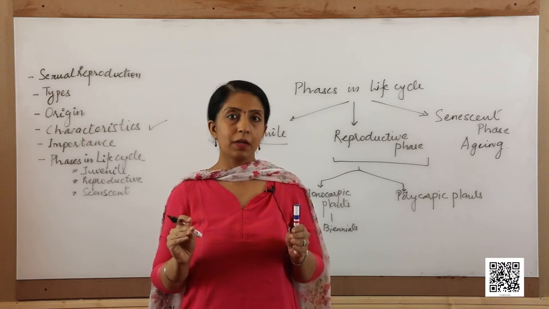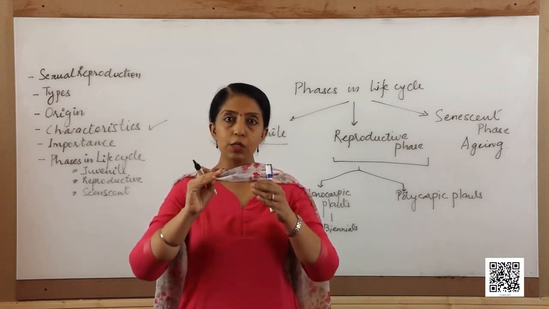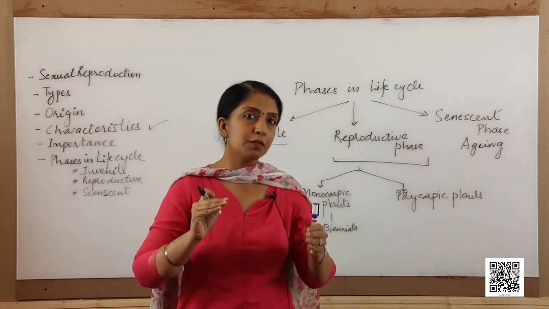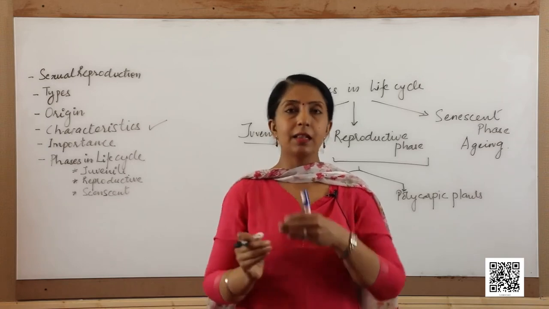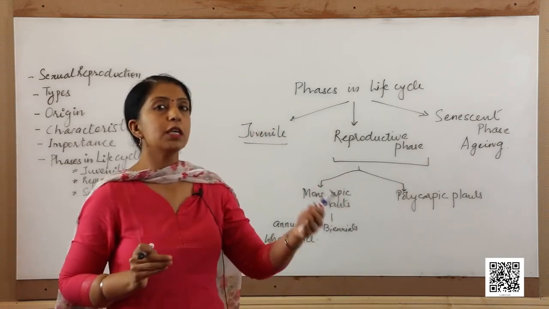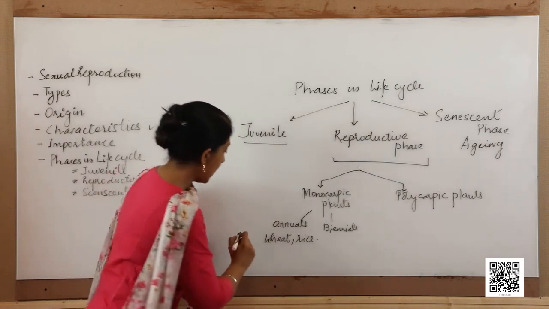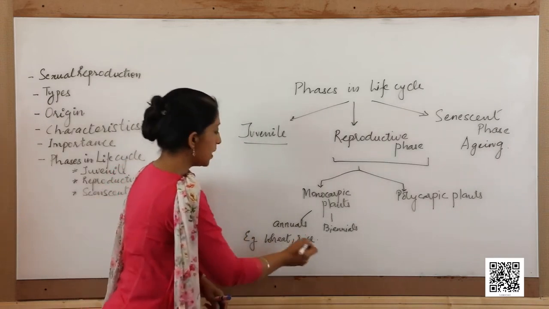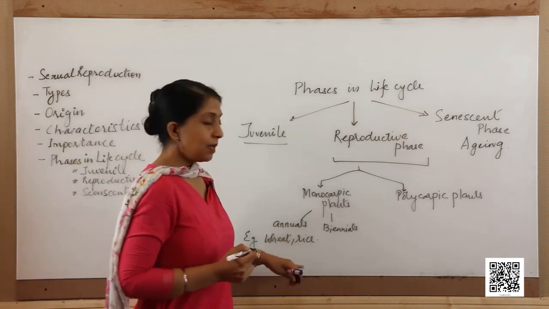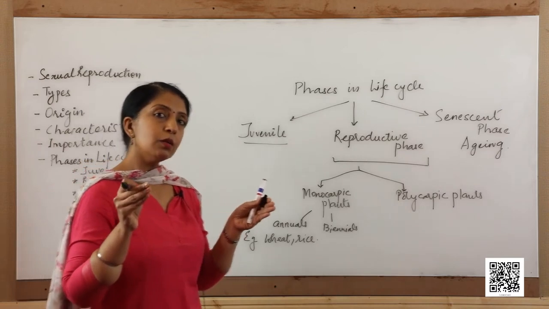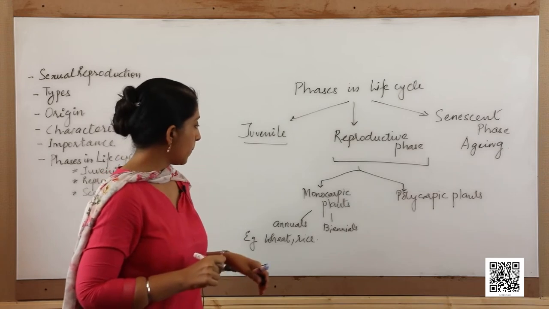In one growing season, their seed germinates, it grows, it enters into the reproductive phase, they flower, they make seeds, and then they make the fruit and eventually die in one season. Those are called annuals. Examples are wheat and rice. Since they grow in a single growing season, they flower only once in their lifetime.